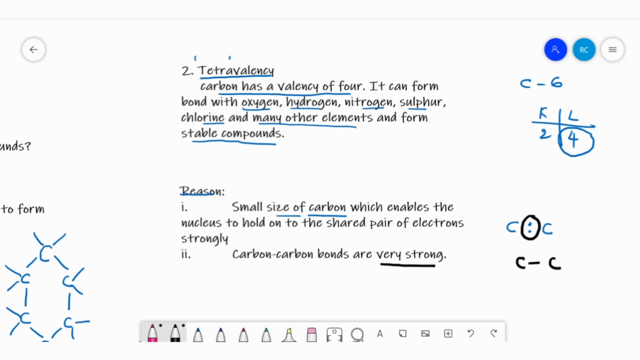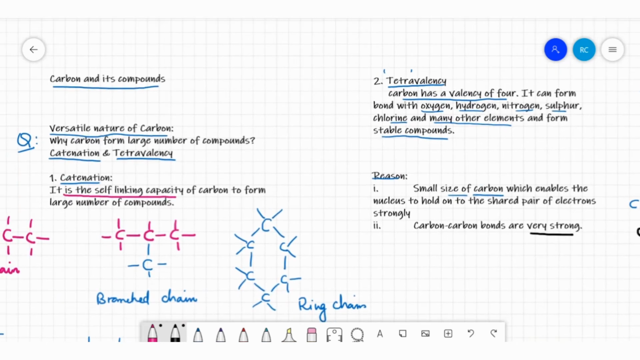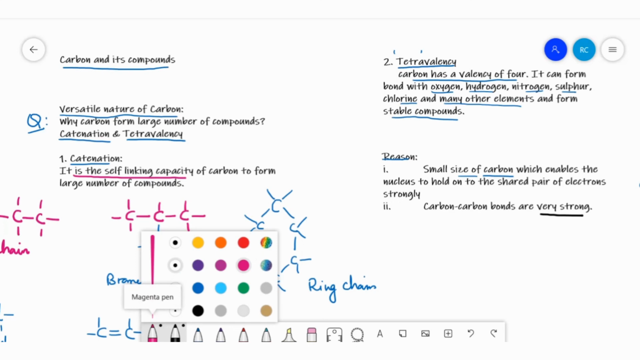So these are the two properties by which carbon forms a large number of compounds. The first we explained as catenation, the self-linking capacity of carbon to form a large number of compounds like straight chain, branched chain and rings of all sizes. And the second property is tetravalency.